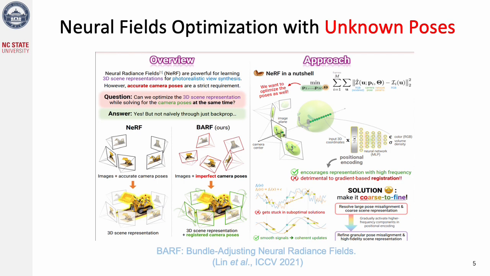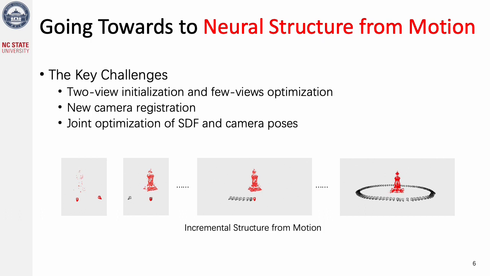To optimize NeRF with unknown poses, BARF took the first step, which jointly optimizes the camera poses and NeRF under the supervision of rendering loss. However, due to inadequate supervision, BARF usually needs a relatively good pose initialization from ColMap. Instead of refining camera poses that are initialized by existing SFM systems, in this paper, we will renew the traditional incremental SFM pipelines from the perspective of neural fields.